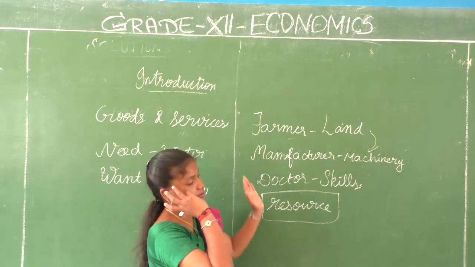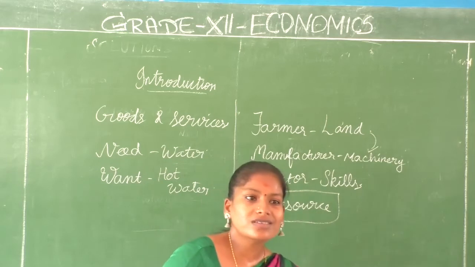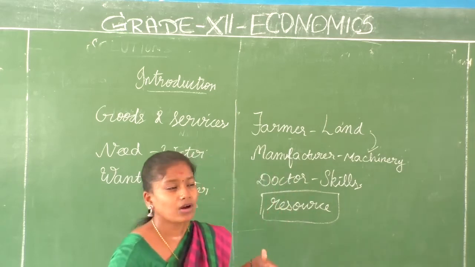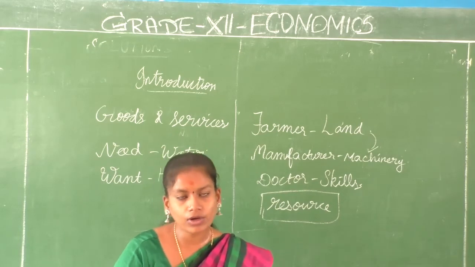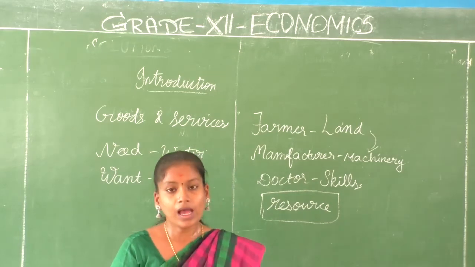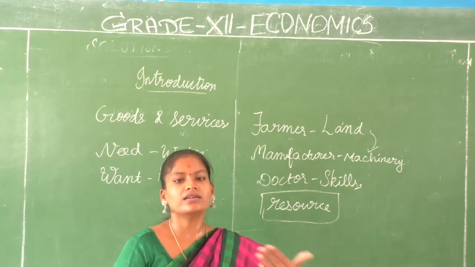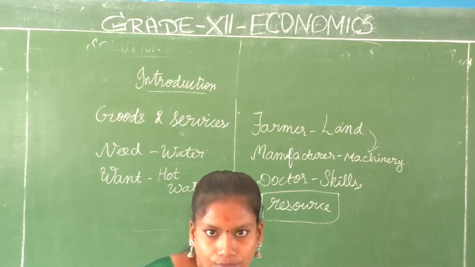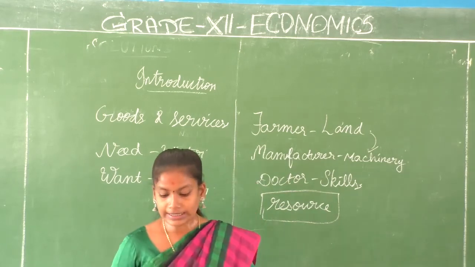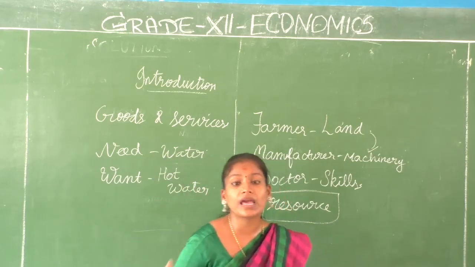So each one of us is interdependent, and it's a mixture of everything. It's not that I can live with only one resource. I have to depend on other resources, and as well, I have to share my resources with another person also. Okay, that is basically about a simple economy.